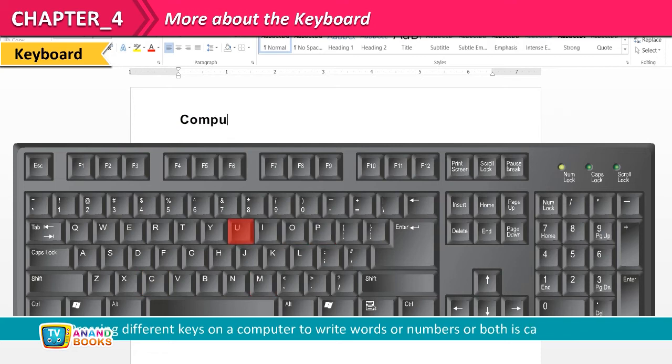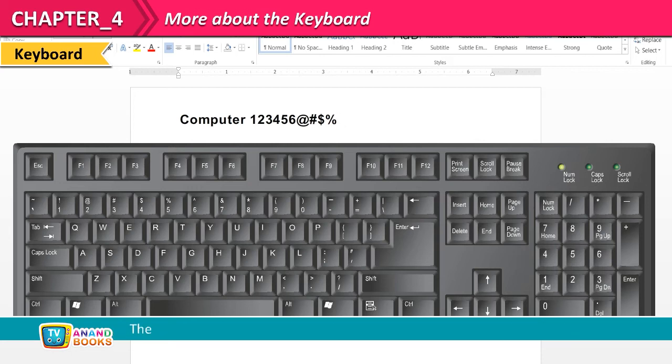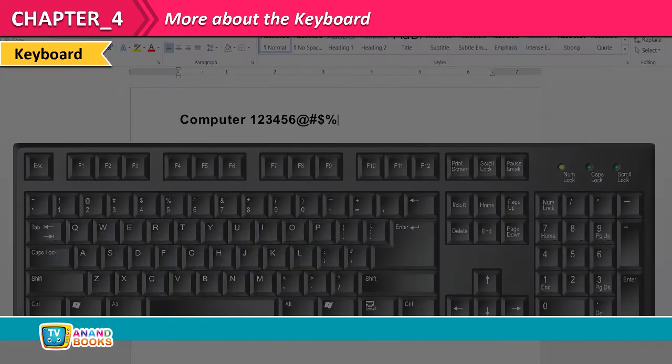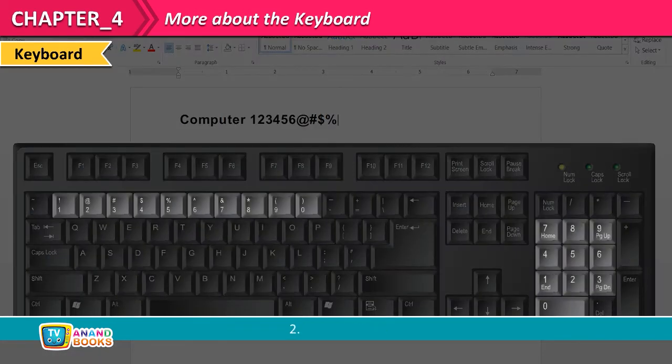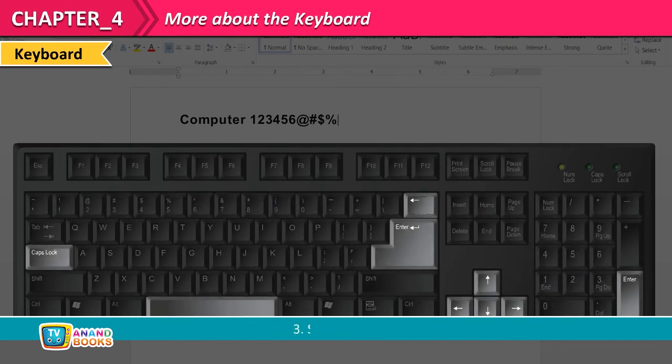Pressing different keys on a computer to write words or numbers or both is called typing. There is a small blinking line on the monitor. This is called the cursor. As you type, the cursor moves to the right. A keyboard has 3 types of keys: alphabet keys, number keys, special keys.